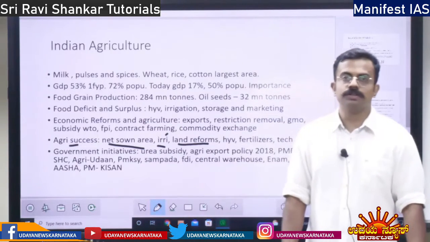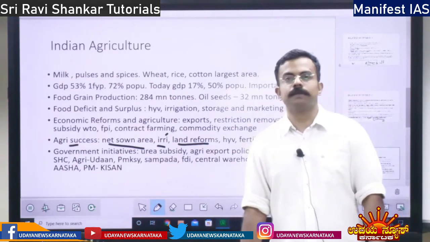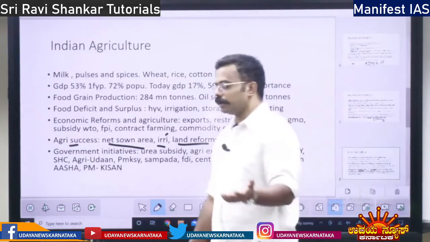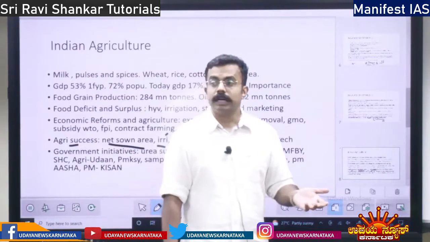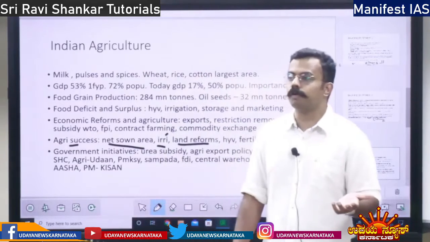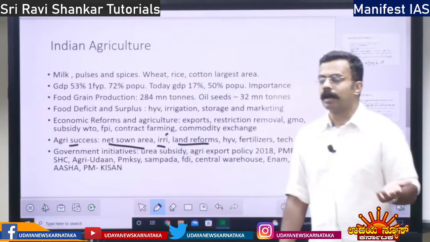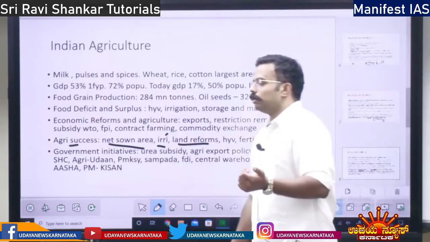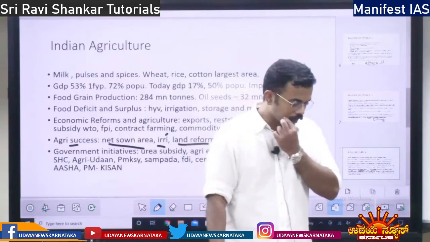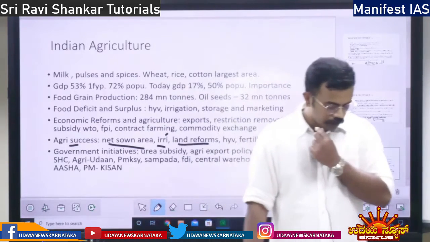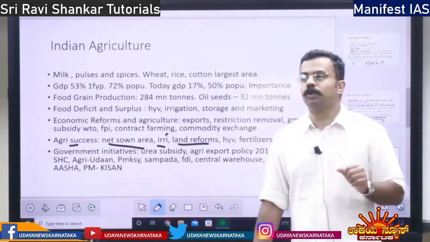Then land reforms. We have carried out a lot of land reforms, right? Gramdan, Bhudan. Tiller is the owner of the land. And also there is a limit on land holding.